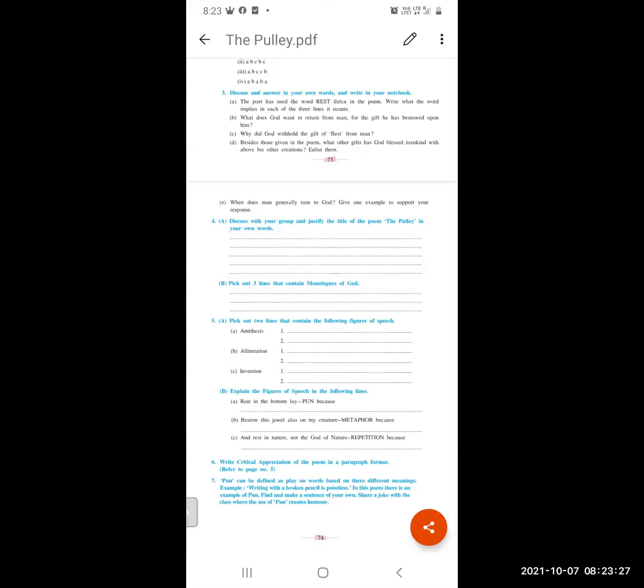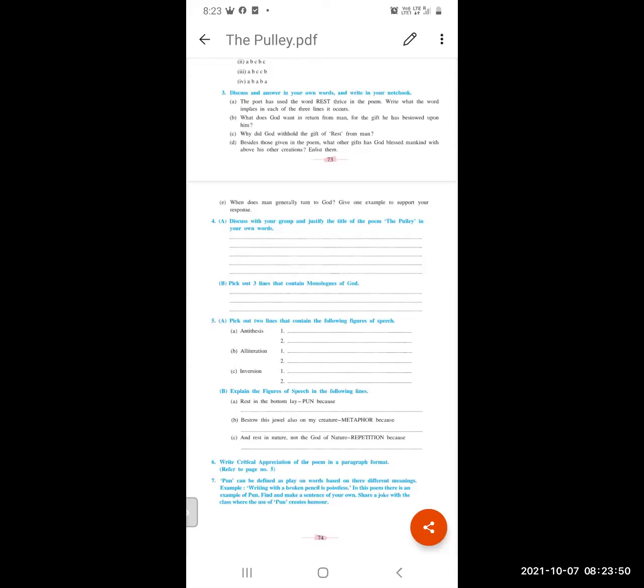Now see, why did God withhold the gift of rest from man? God withheld the gift of rest from man because of the special nature that the gift of rest has. Rest makes us feel satisfied and contented.